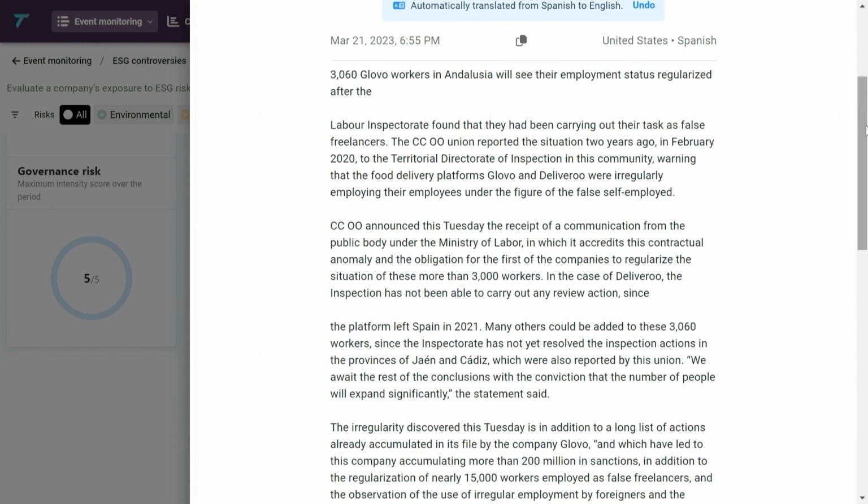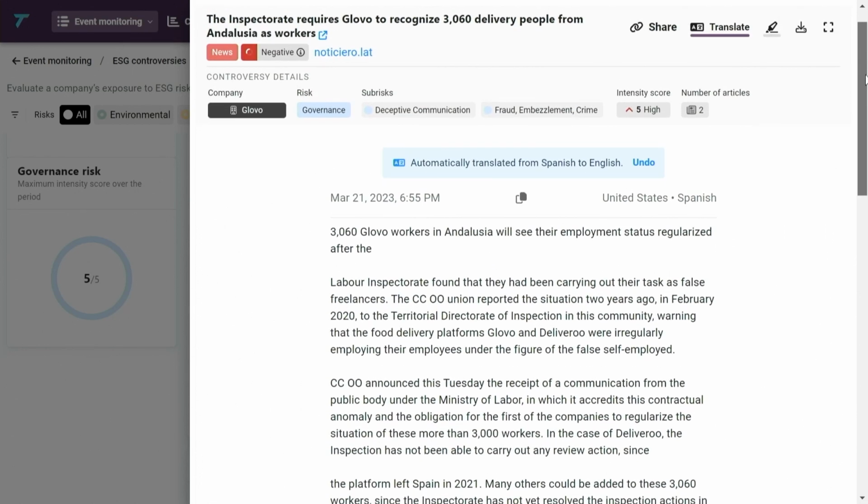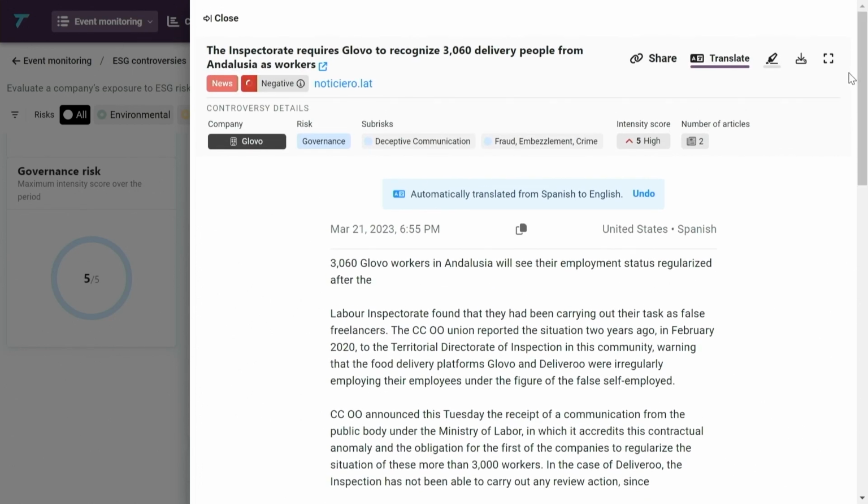So the system is used today by a number of players in the industry, especially large, major institutional financial institutions, so banks like Raiffeisen Bank, for example, private equity firms like Carlyle, and they are tracking investments, suppliers, and clients of their own.